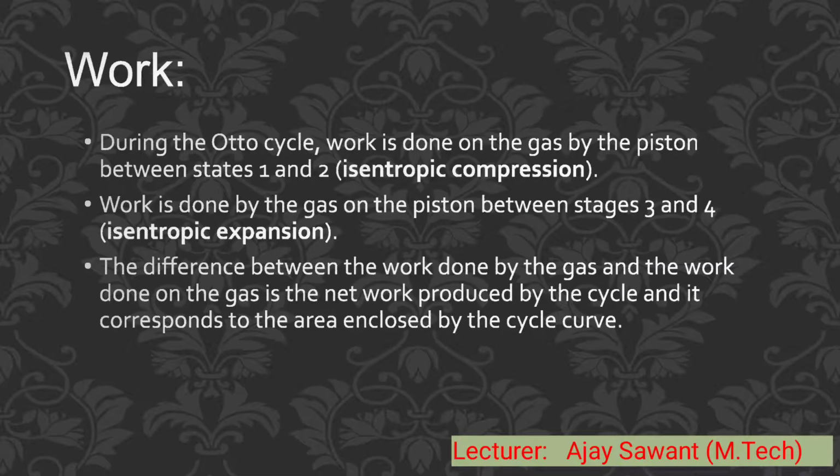Work. During the Otto cycle, work is done on the gas by the piston between states 1 and 2, that is isentropic compression. Work is done by the gas on the piston between states 3 and 4, that is isentropic expansion. The difference between the work done by the gas and the work done on the gas is the net work produced by the cycle, and it corresponds to the area enclosed by the cycle curve.